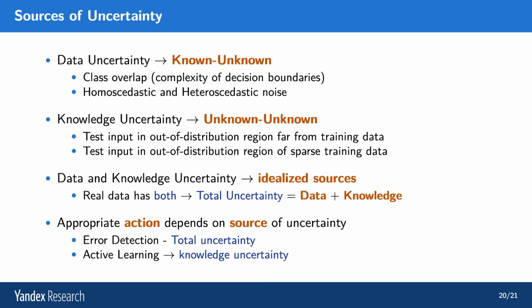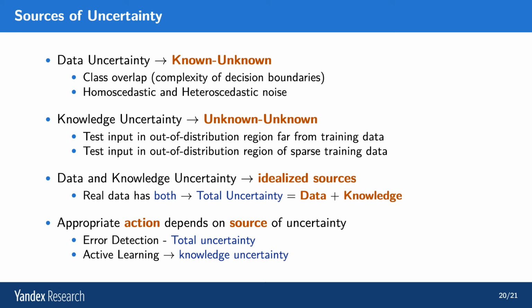Now, like a reality check, which we have to have, is that data and knowledge uncertainty are idealized sources. Real data in real data sets and real problems you will encounter has a little bit of both. Some examples may be noisy, but a little out of domain. Some examples may be very out of domain, but not noisy. In general, you will have an overall level of total uncertainty, which is derived from both a level of data uncertainty and a level of knowledge uncertainty.